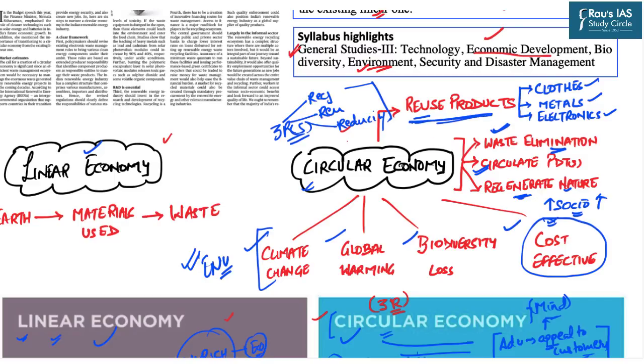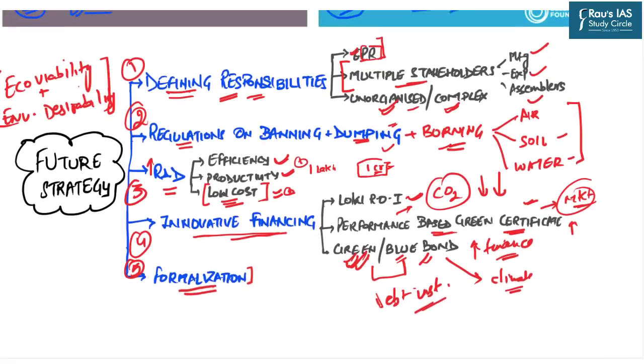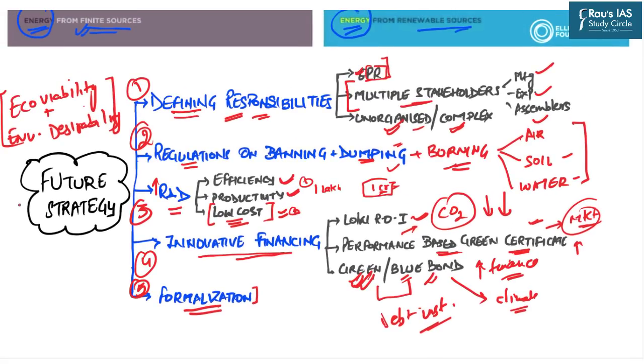Next, we discussed that the circular economy not only provides environmental benefits, but also socio-economic benefits. And in the last, we discussed what future strategy can be adopted by government, by the private sector, as well as by individuals in order to transition towards the circular economy and achieve our goals of economic growth as well as environmental preservation simultaneously.